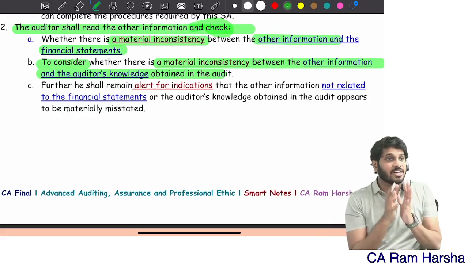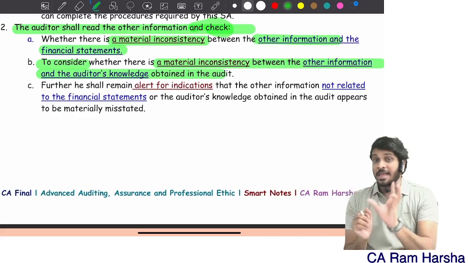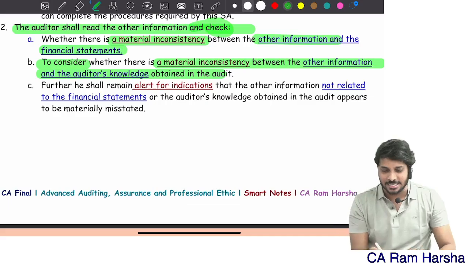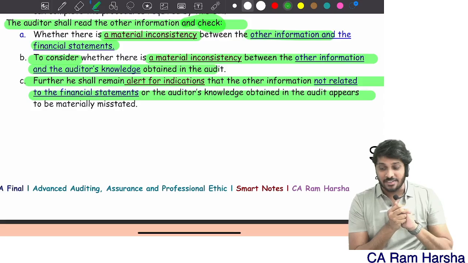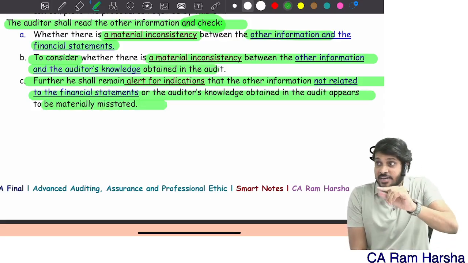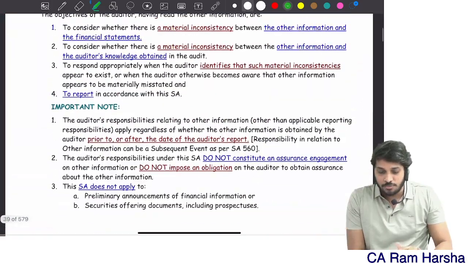By reading other information, identify whether other information and financials are inconsistent. Identify whether other information and your knowledge about the company are inconsistent. Further, be alert that other information not related to financials is materially misstated. See whether other information is materially misstated. That is the objective of the standard also.